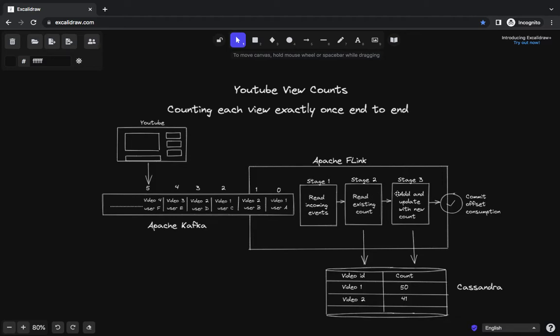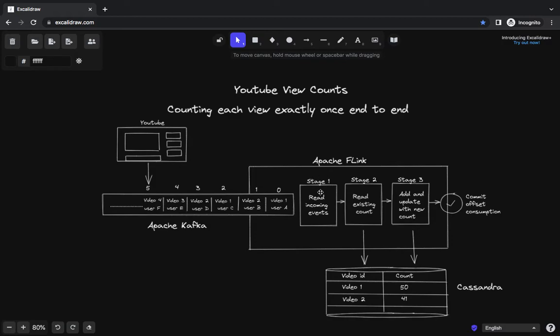It adds them in the third stage, updates them to the DB, and once all these events have been successfully processed and updated to the DB, we now commit the offset consumption to the Kafka cluster. That yes, we have successfully processed these two events. From the next time, whenever we make a request for the consumption of events, we should start beyond the first event. We should start from the second event. So these are the four steps that at a very high level happen in the streaming application.